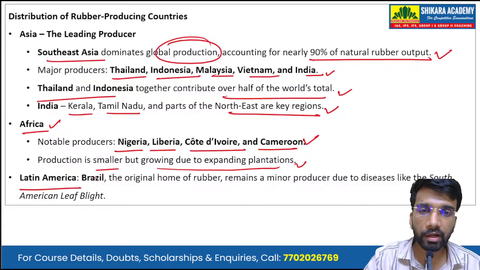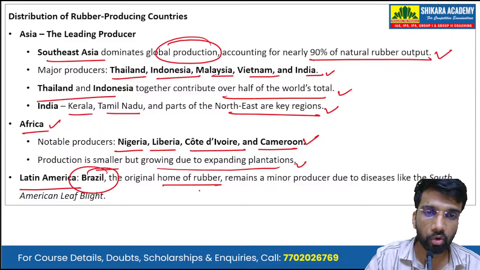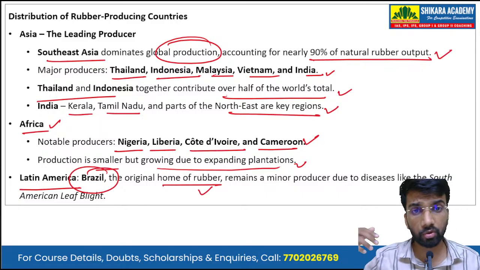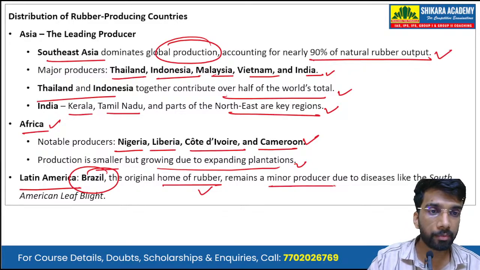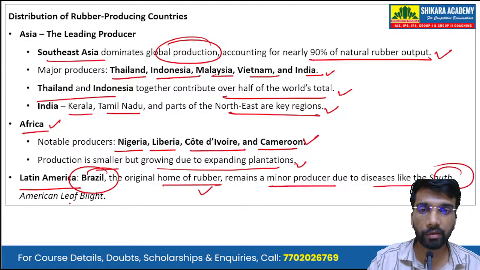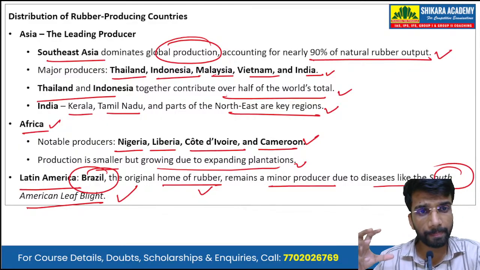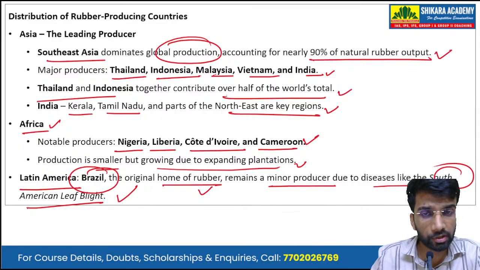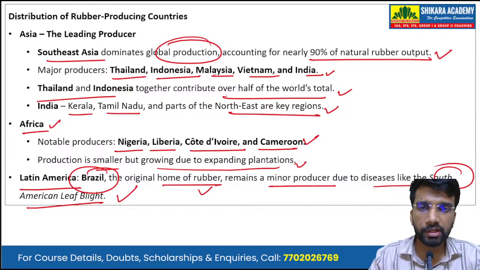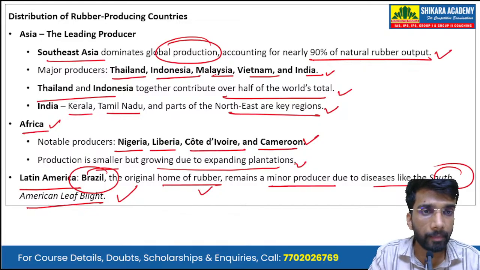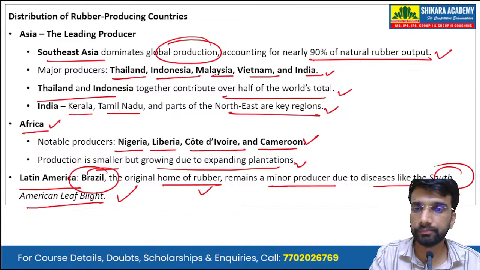Then there is Latin America, where Brazil is the original home of rubber. It remains a minor producer due to diseases like South American leaf blight. Earlier, Brazil was one of the largest producers of natural rubber, but because of diseases like the South American leaf blight, the share of Brazil has come down substantially. Now Brazil remains only a minor producer of natural rubber.